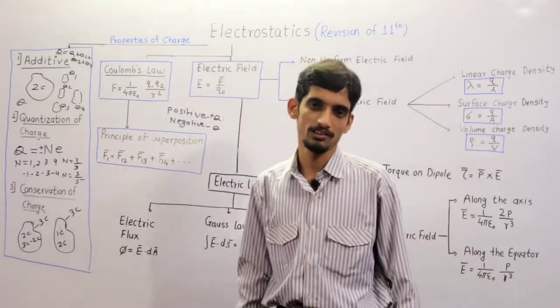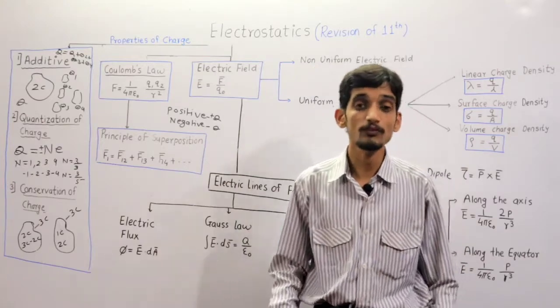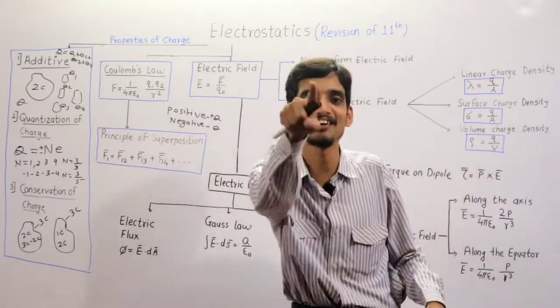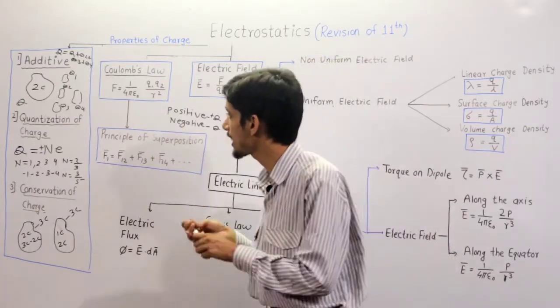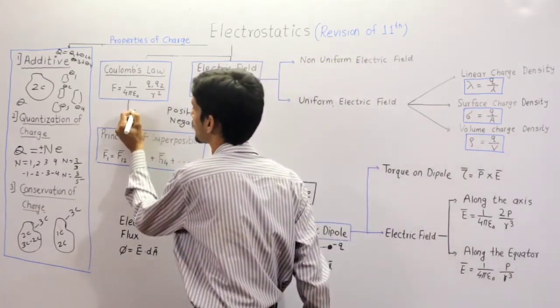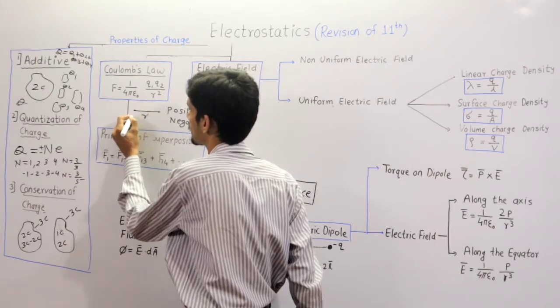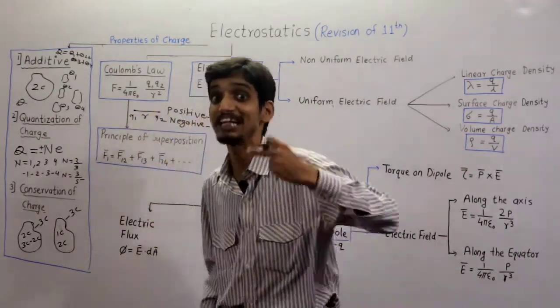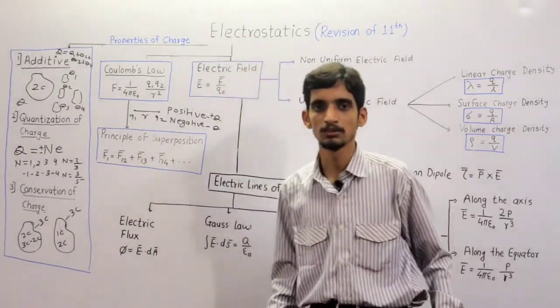Now, the electrostatic force between two point charges is a central force. That force acts along the line joining the centers of the two charges. If these are the two charges q1 and q2 with separation r, the force acts along the line joining them.